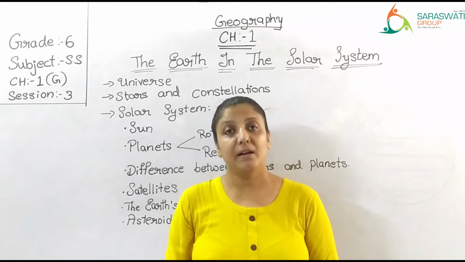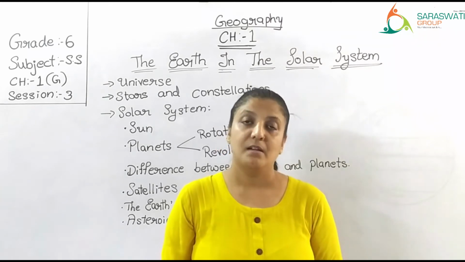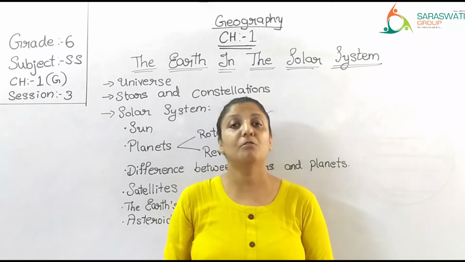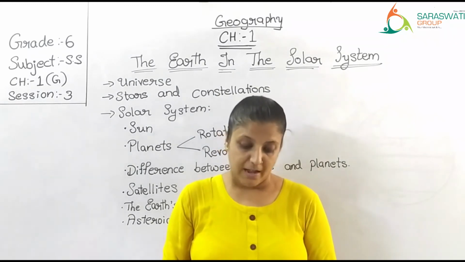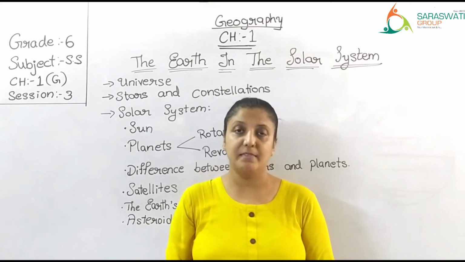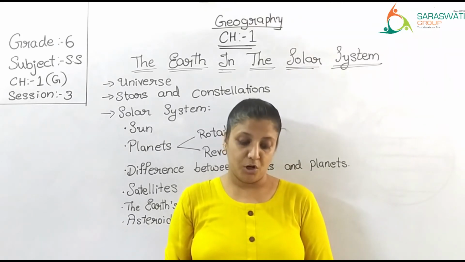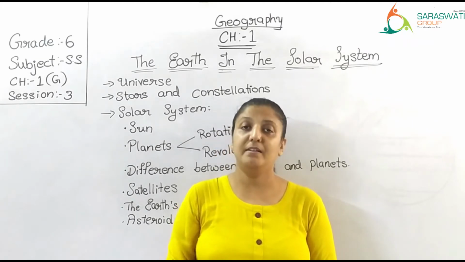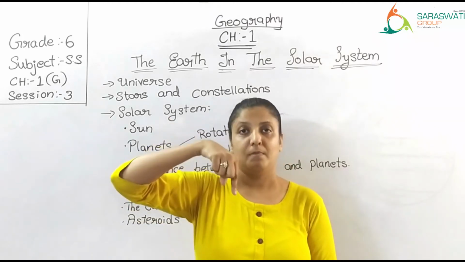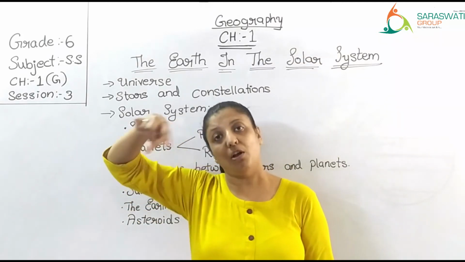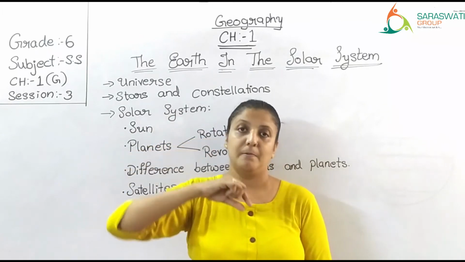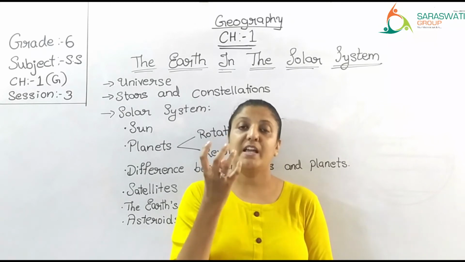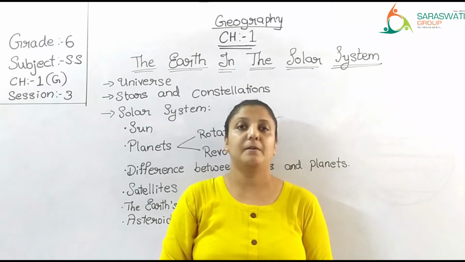So, as the planets are revolving around the sun, these satellites are revolving around the planets. As the planets revolve around the sun, their satellites also accompany them in their revolution. So, when planets are revolving around the sun, these satellites are revolving continuously around the planet. So actually they are also going around the sun. But the center is the planet.